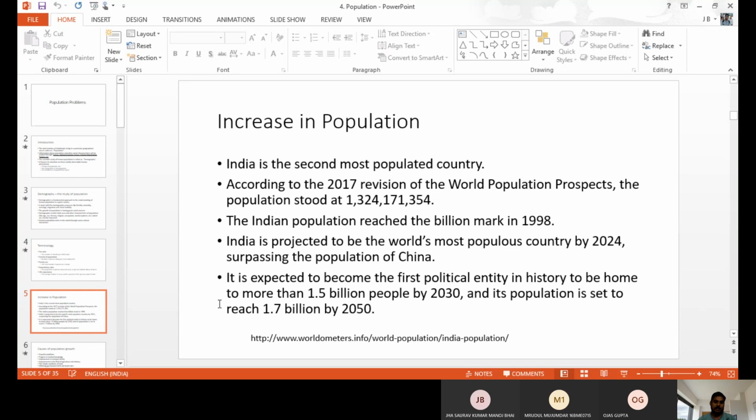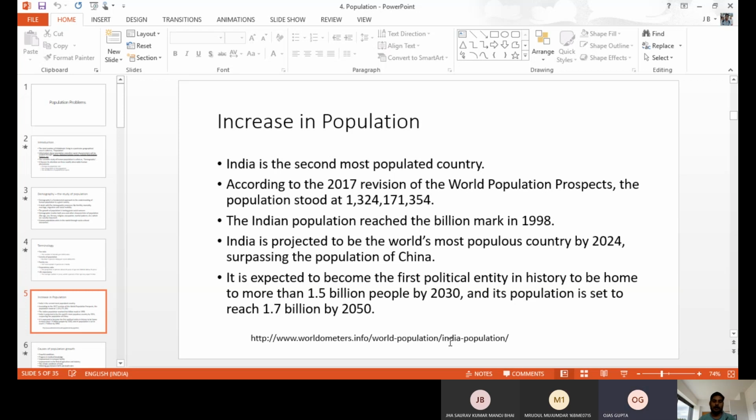There is one link in the slide, worldometers.info. If you go to this link, you can get the update of the total population. You can get every country's details from this link, and India's population also. It counts automatically with the sample registration system; whatever data every hospital submits, they add one by one.